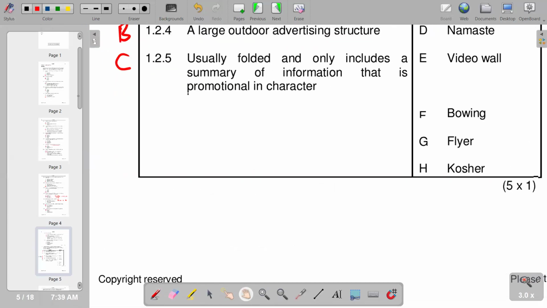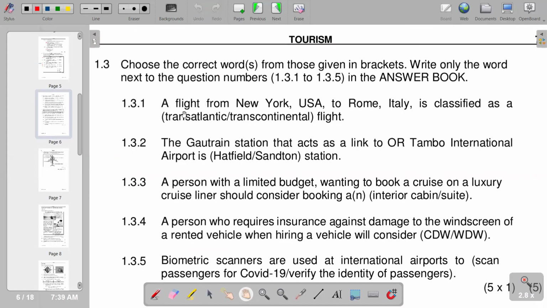So we go to the next part of our questions. We've got now 1.3. Choose the correct words from those given in brackets, only the word next to the question numbers. We've got 1.3.1 to 1.3.5. First part, a flight from New York, USA to Rome, Italy is classified as a, basically this is a transatlantic flight. So we have transatlantic as the correct one. Then the Gautrain station that acts as a link to OR Tambo International Airport is dash station. It is the Centurion station. So we have Centurion.